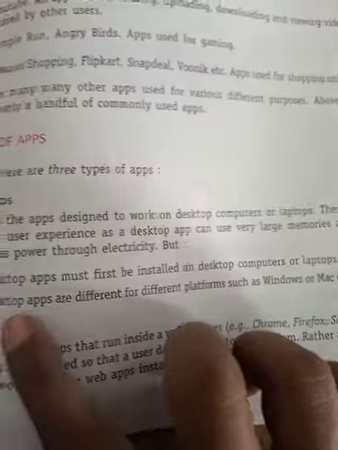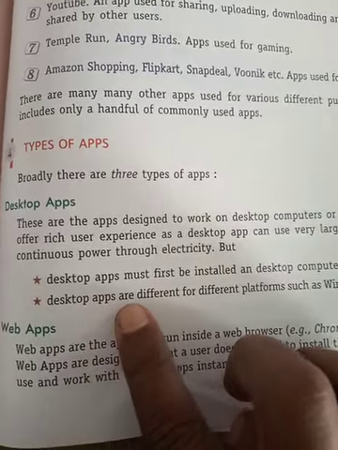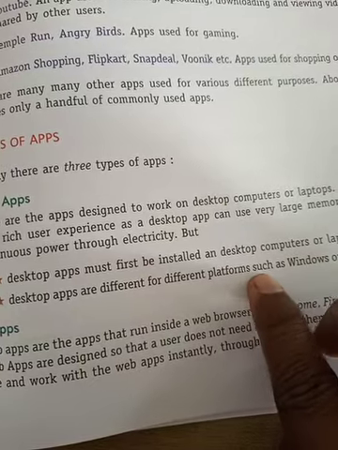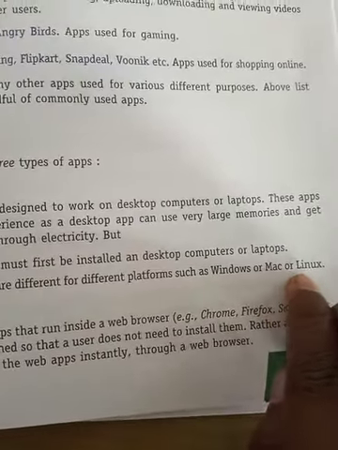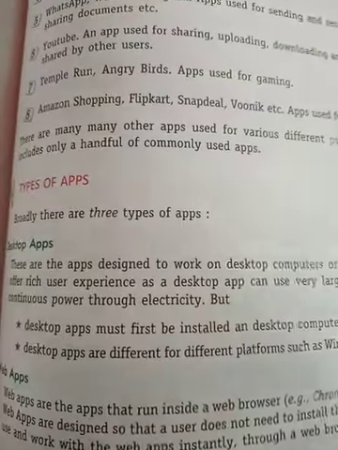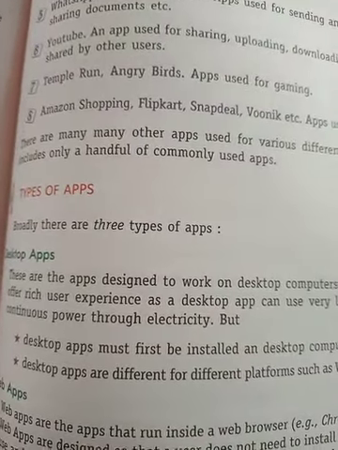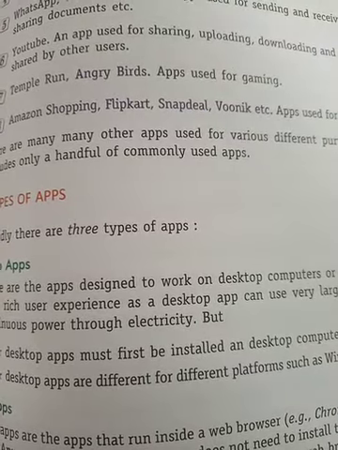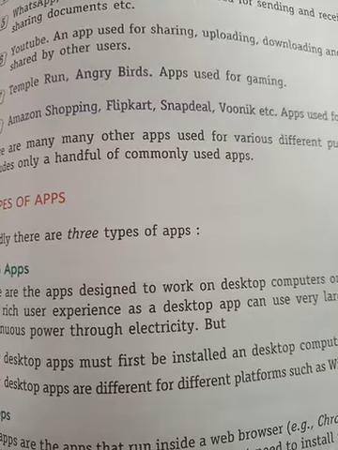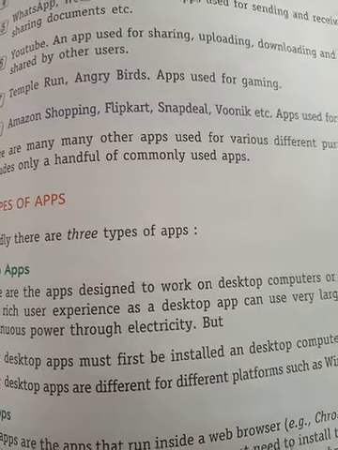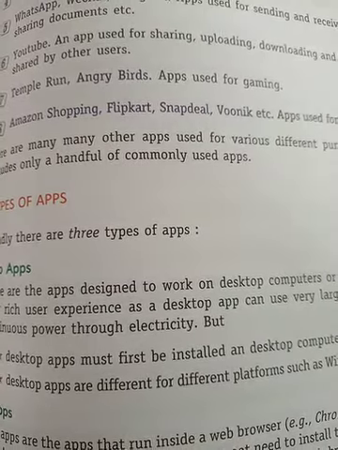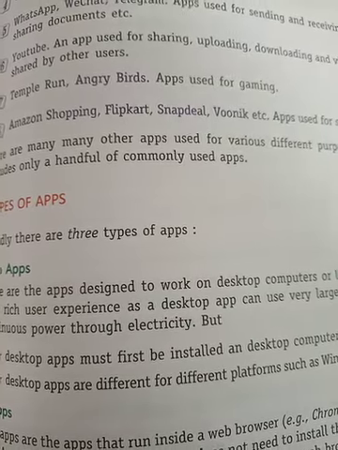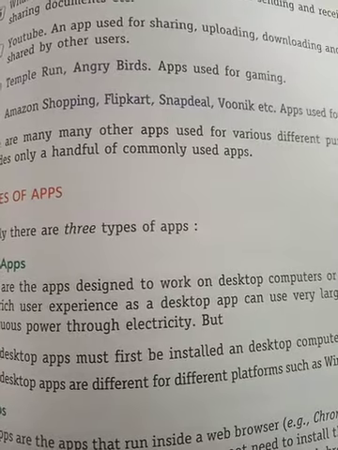Desktop apps are different for different platforms, such as Windows, Mac, or Linux. It means if you have different kinds of platforms like Windows, Linux, Mac, or Ubuntu, there is a different kind of app to support your platform.